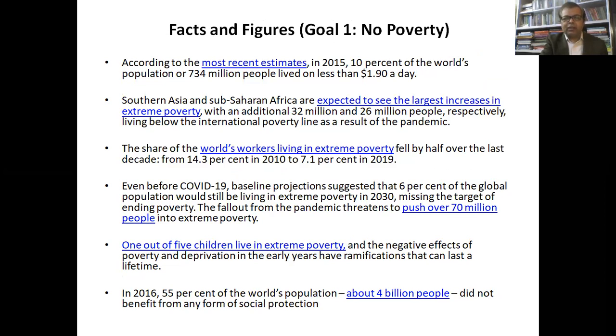And then there are facts and figures. According to the most recent estimates in 2015, 10% of the world's population, or 734 million people, lived on less than $1.9 a day, right? So here we have the estimates, and the targets become very clear when we see these facts and figures. Southern Asia and Sub-Saharan Africa are expected to see the largest increase in extreme poverty, with an additional 32 million and 26 million people respectively living below the international poverty line as a result of the pandemic.